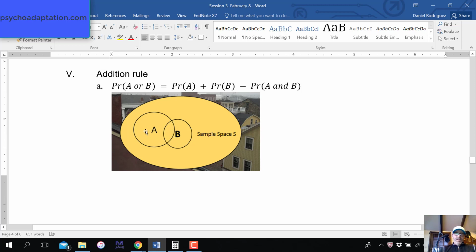If you think about what we calculated before, if we do the probability of A and then the probability of B, we're going to double count this space. It's already counted in the probability of A, so I don't need to count it again in the probability of B. So I subtract one of those overlaps here. This is the probability of A and B occurring, or its intersection.